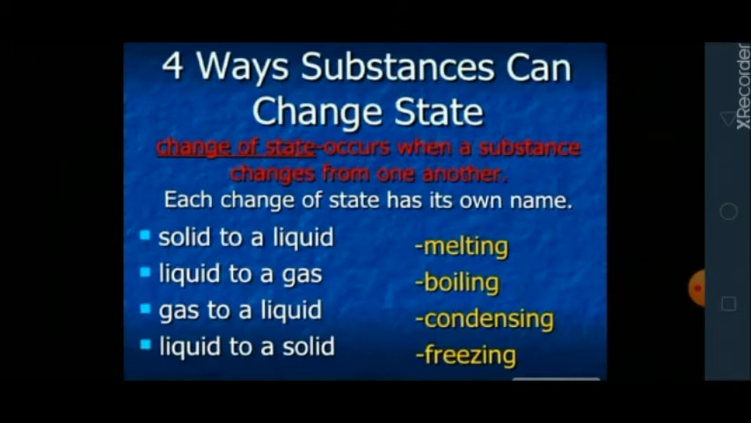So here a question arises: in how many ways can substances change their state? Basically there are 4 ways substances can change their state, and each change of state has its own name. Number 1, conversion of solid to a liquid is known as melting. Number 2, conversion of liquid to a gas is known as boiling. Number 3, conversion of gas to a liquid is known as condensing. And number 4, conversion of liquid to a solid is known as freezing.